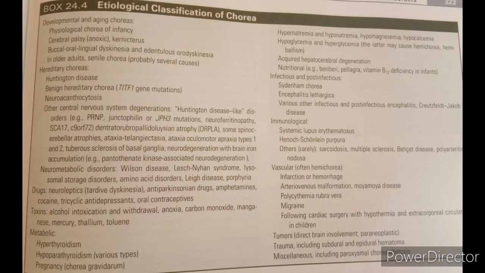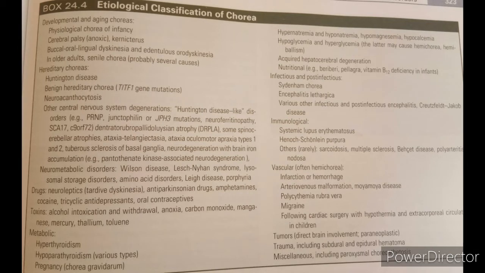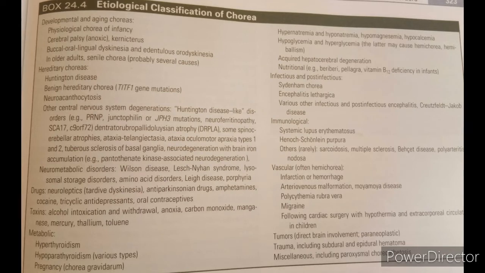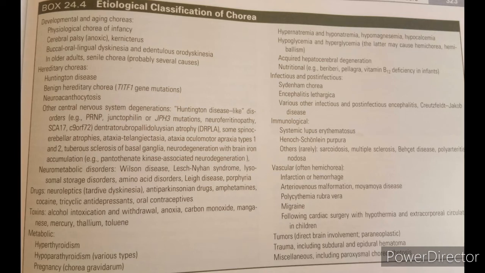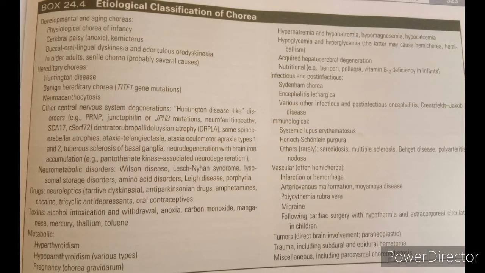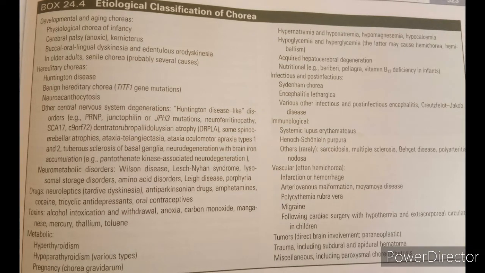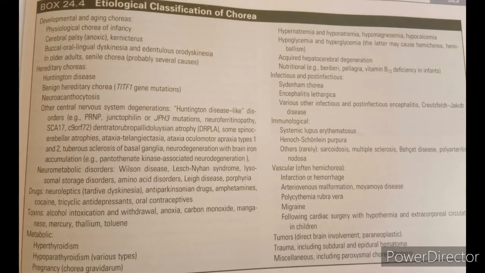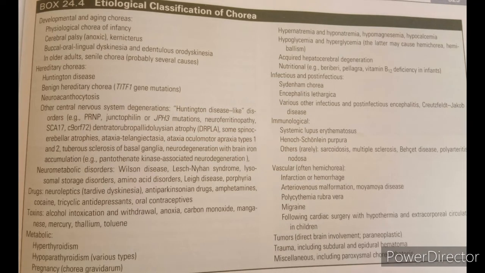In the developmental and the aging choreas, we have the physiological chorea of infancy, cerebral palsy, in which we have kernicterus, buccal oral lingual dyskinesia, and in older patients senile chorea. So if a child is presenting to you, it can be a physiological chorea of infancy, and if an adult is there, a senile chorea is also a possibility. If there is history of any kernicterus, then cerebral palsy, anoxic chorea, or because of kernicterus it can lead to chorea, and then we have buccal oral lingual dyskinesia.